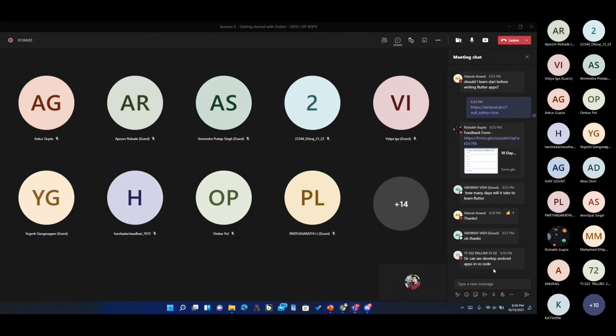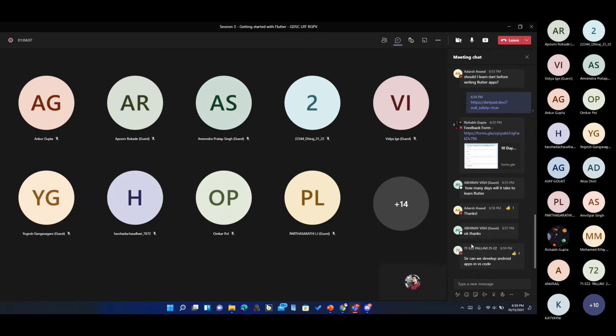Can we develop Android apps in VS Code? Yes, of course. I myself use VS Code only for development. I have built applications which have over 1 lakh downloads in Play Store. You can look it up. There are some applications that I have built. They have humongous downloads, and everything has been developed in VS Code by me only.